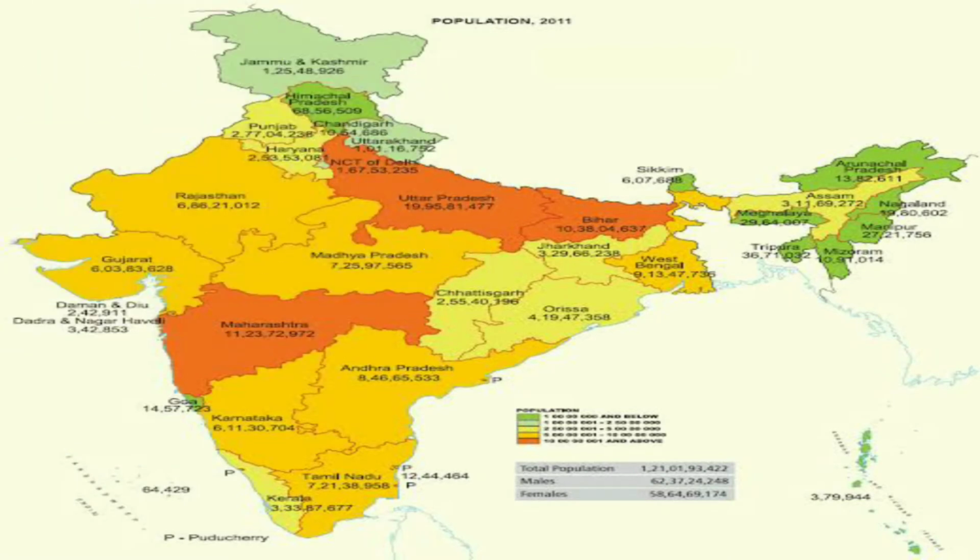So here is the population distribution in India according to the 2011 report. Orange places or orange states are highly dense in terms of population. UP has around 19 crore 95 lakhs 81,477 people, whereas Maharashtra has 11 crore 23 lakhs 72,972 people.